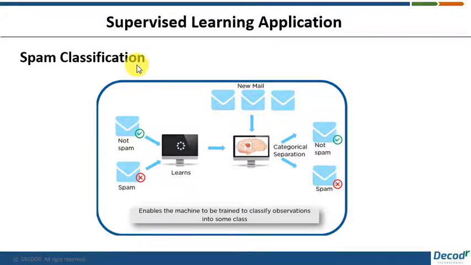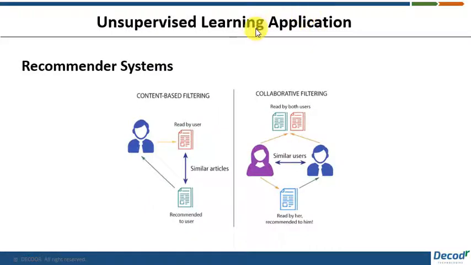So that was all about supervised learning. Now let's jump on to different applications of unsupervised learning. The most common application of unsupervised learning is recommender systems. Most of you, when you go to a social video platform like Netflix or YouTube, after you're done with a video or a show, the platform recommends a list of all the shows or the videos that you can see next. Now what does the platform do?